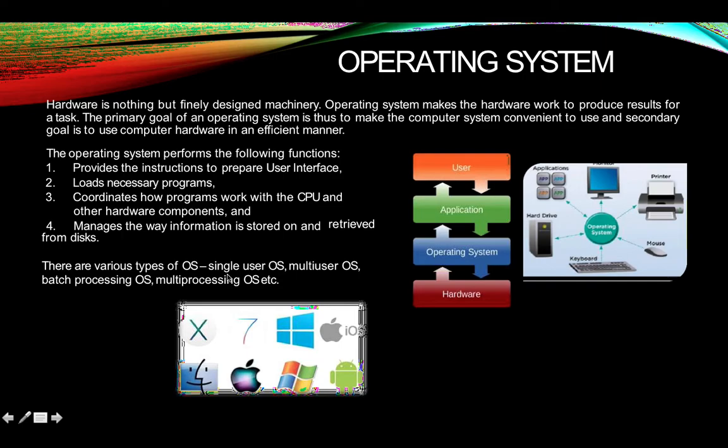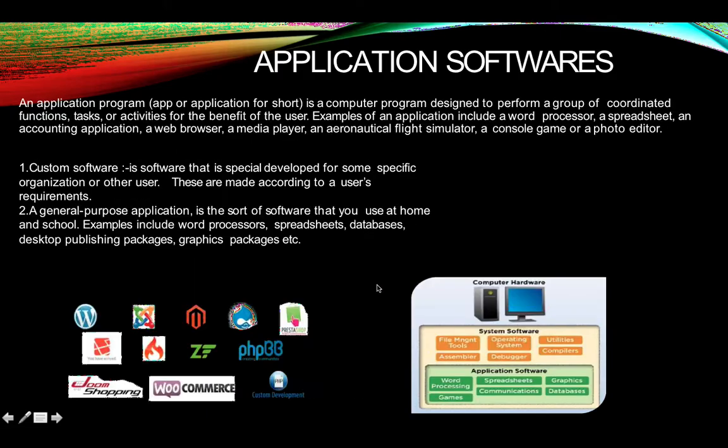There are various types of operating systems: single user, multi-user, batch processing, multiprocessing. Again, it's a new concept which we will discuss in detail later. Here you can see in the diagram, the operating system is there, and only then can you use your computer. It works as a bridge between hardware and software.